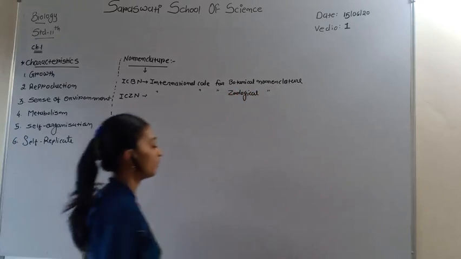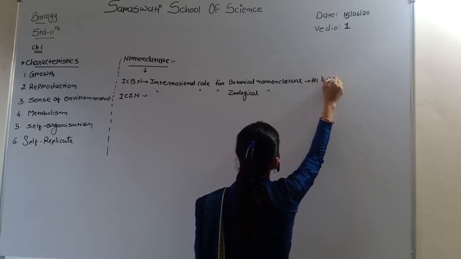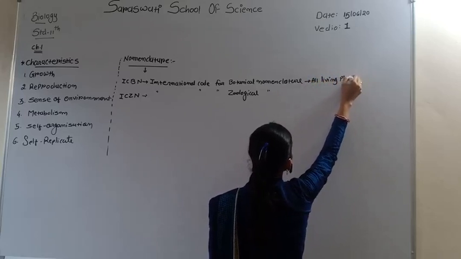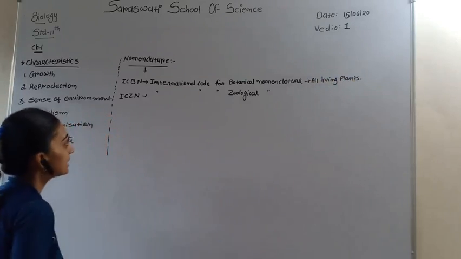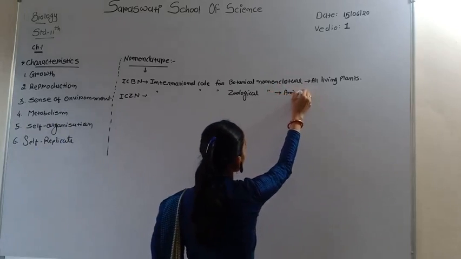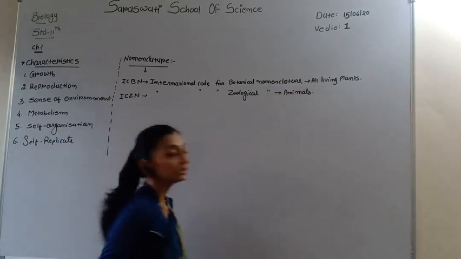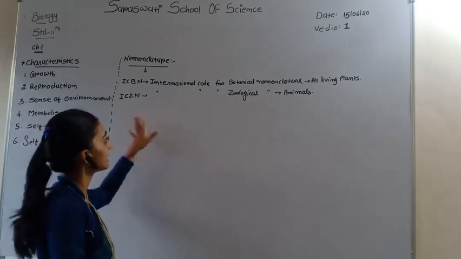In botanical nomenclature, all the living plants are included. So plants have scientific names given by the ICBN, and all living animals are given scientific names by the ICZN.